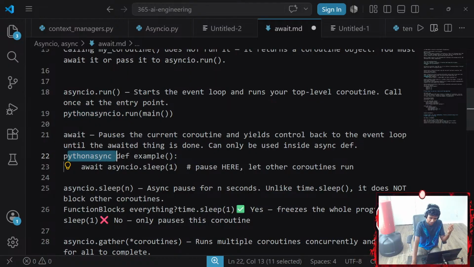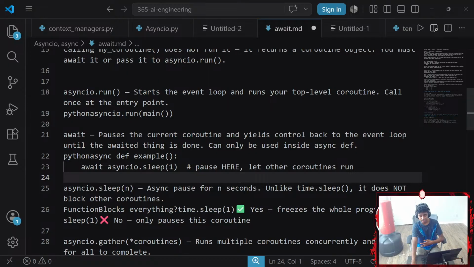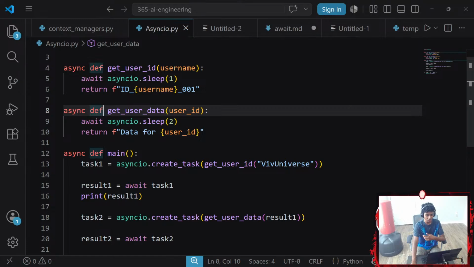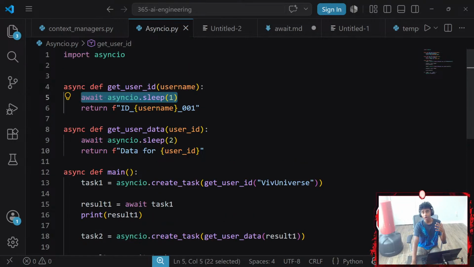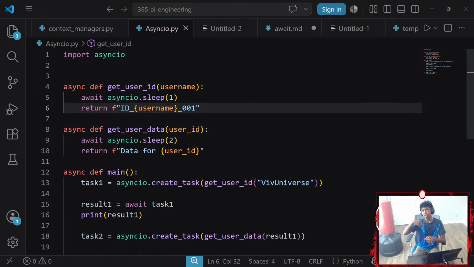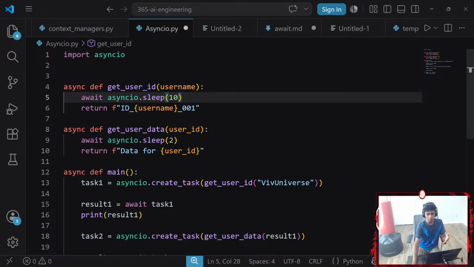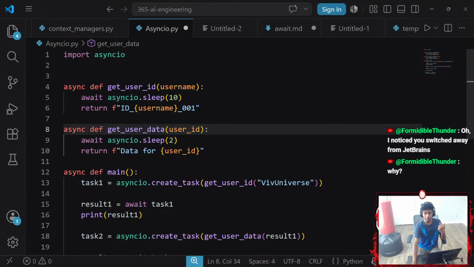Python, async def example. Okay, await asyncio.sleep, pause here, let the other coroutines run. Oh, so basically what the await keyword does is that while my sleep is still in progress, let's pretend this was 10 seconds, while this function is still waiting, I won't stop here. I'm going to move on to the next coroutine function. So the longest the program would ever take is the one that takes the longest time to give a result, if that makes any sense.